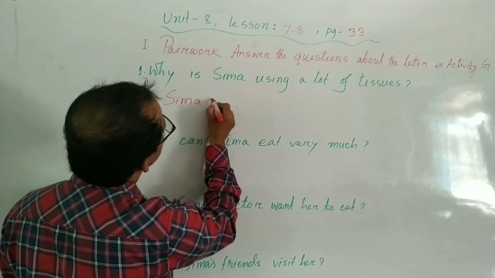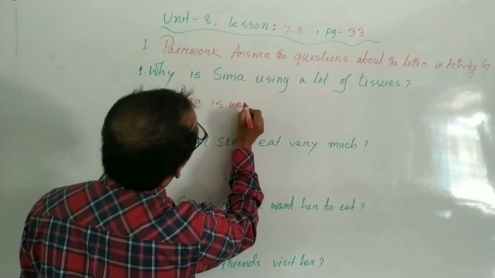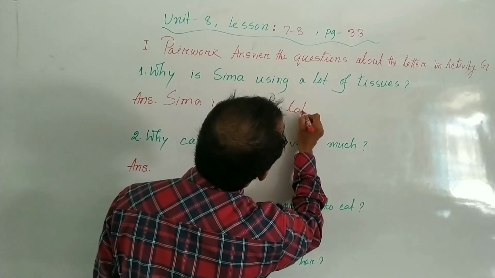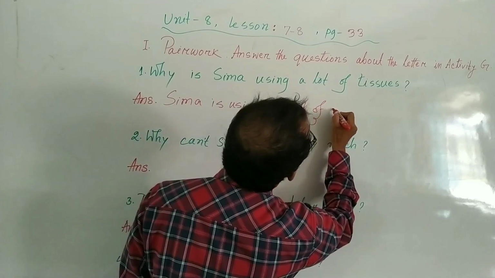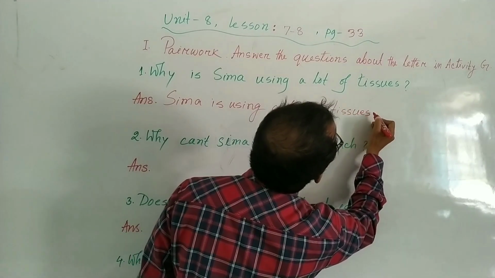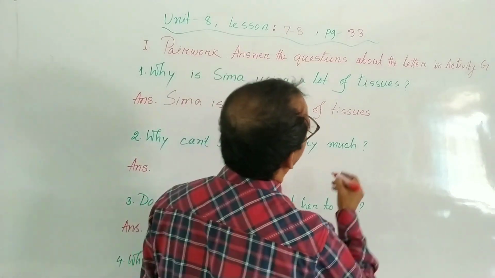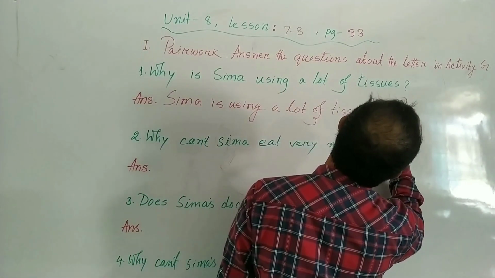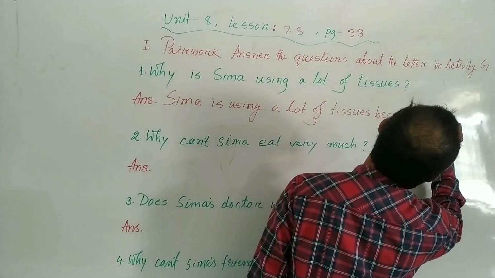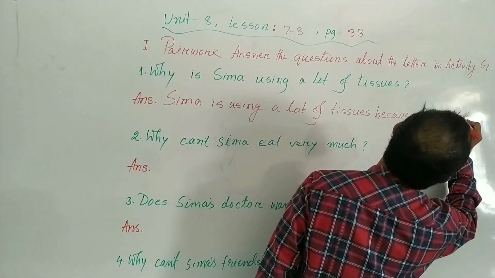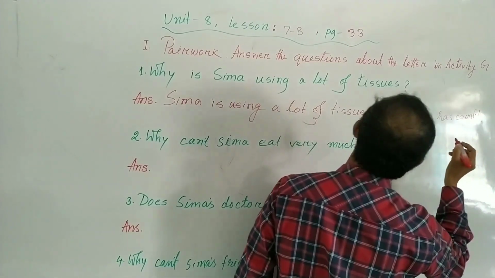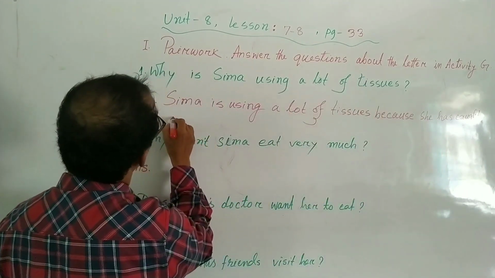Then the auxiliary verb: Shima is using a lot of tissues, because she has caught colds.